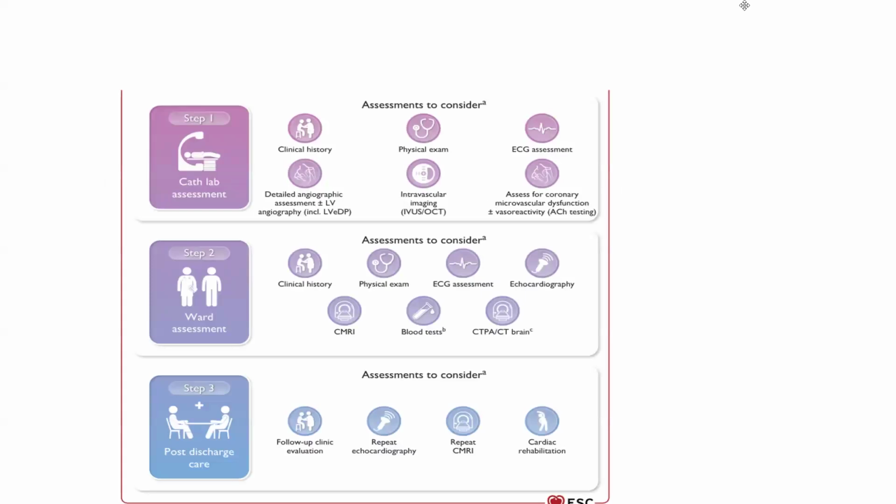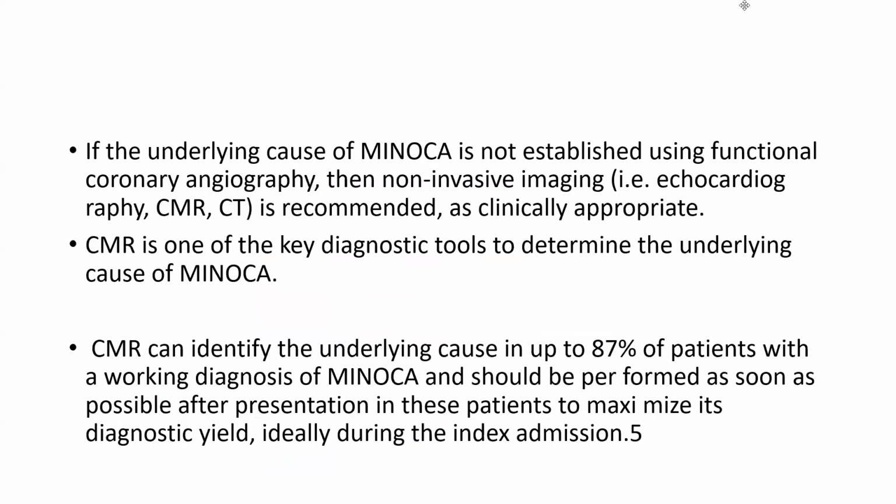Now, the assessment to be considered: the first step is the CAT assessment, that is clinical history, physical examination, and ECG findings. Then step two is the ward assessment, which includes clinical history, physical examination, ECG assessment, echocardiography, cardiac MRI, and blood tests. And then post discharge, where the patient needs follow-up, repeat echocardiography, repeat cardiac MRI, and cardiac rehabilitation.